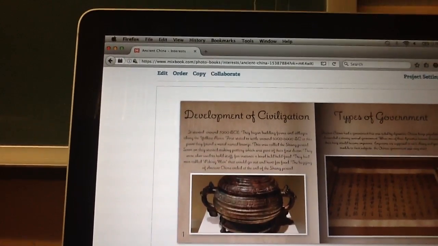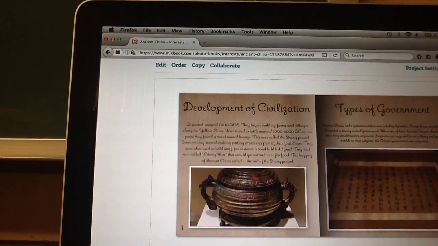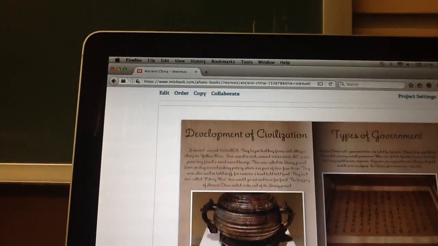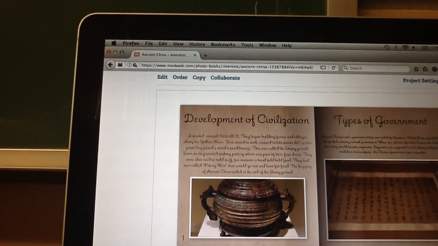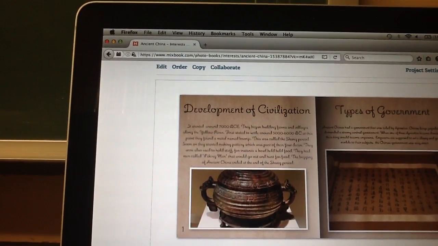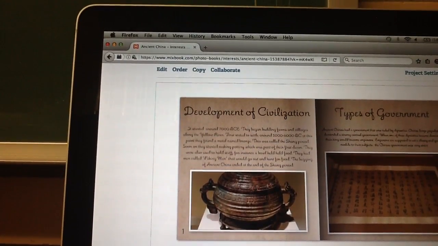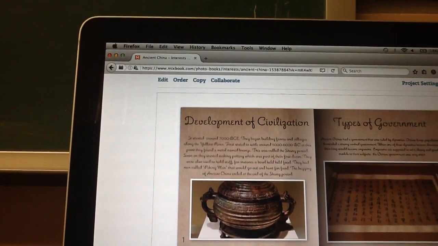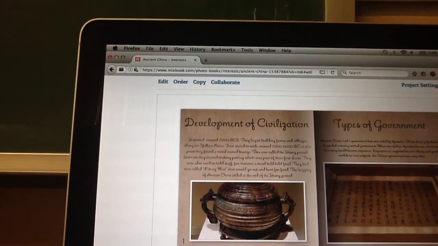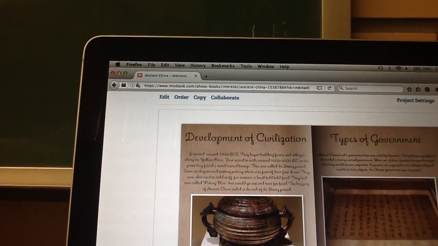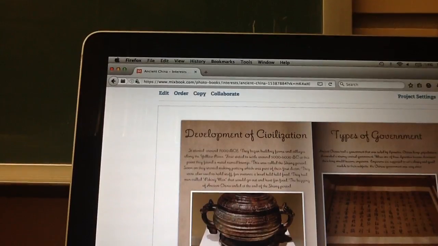Types of government. Ancient China had a government that was ruled by dynasties. China's large population demanded a strong central government. When one of these dynasties became dominant, their king would become emperor. Emperors are supposed to set classy and good models for their subjects. The Chinese government was very strict.